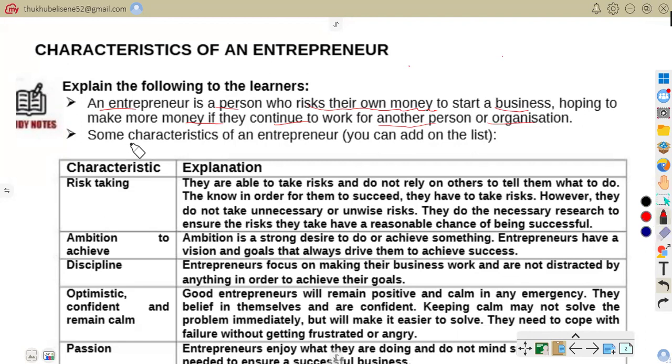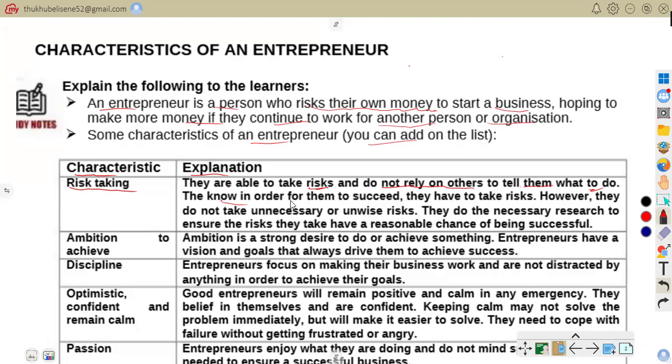Some characteristics of an entrepreneur, you can add to the list. That is risk-taking. So now let us be on characteristics, and then we have their explanation as well. So that is where we are. One of the first characteristics of an entrepreneur is to take risk. They are able to take risk and do not rely on others to tell them what to do.